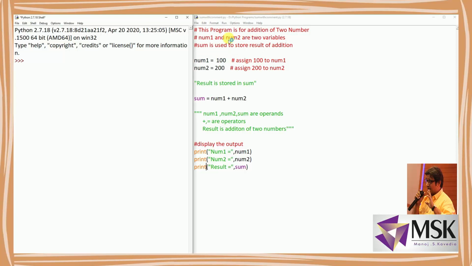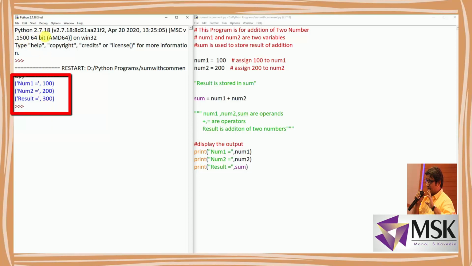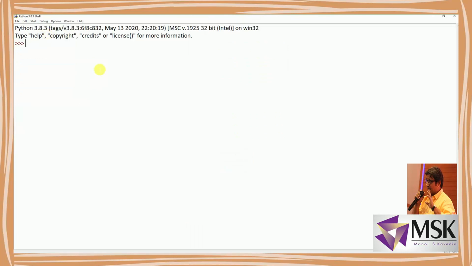First you have to save every time before running. So run. Now run the code. So see here, you can see the output. num1 equal to this, num2 equal to this, num3 equal to this. Now my question is, why is this coming as num and num? See, I'm running in Python 2.7. Fine. So in Python 2.7, everything after print, that bracket is also printed, and it is giving me the value this way.